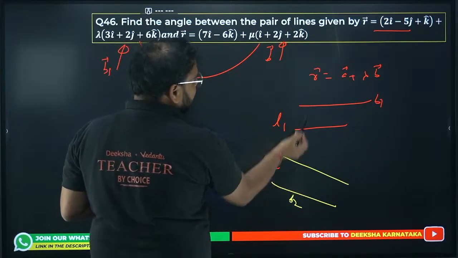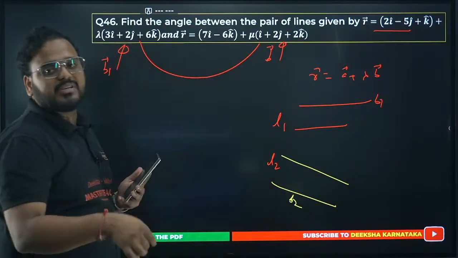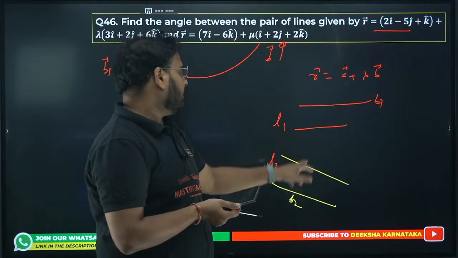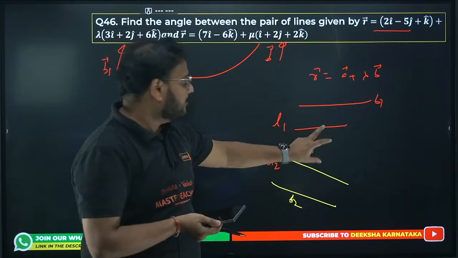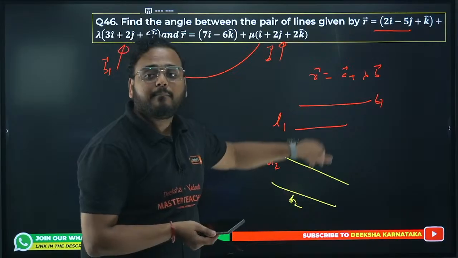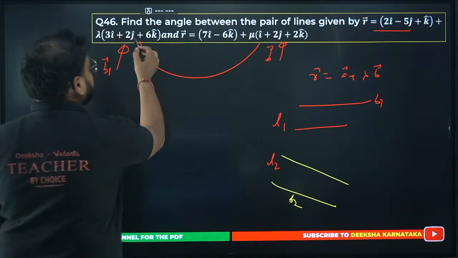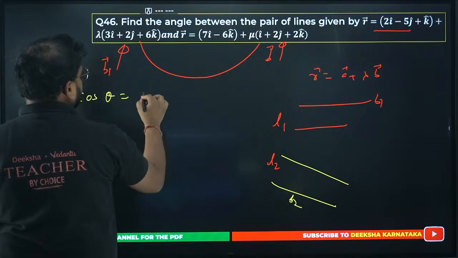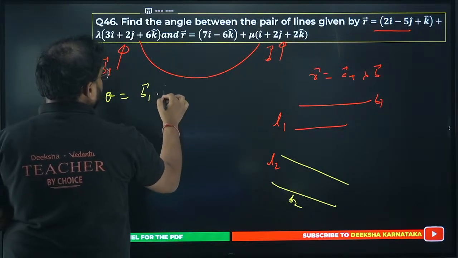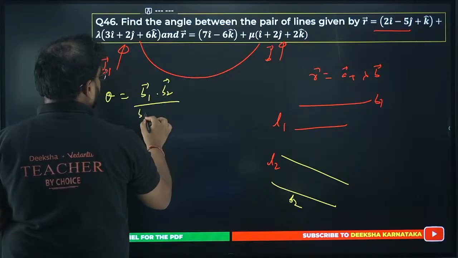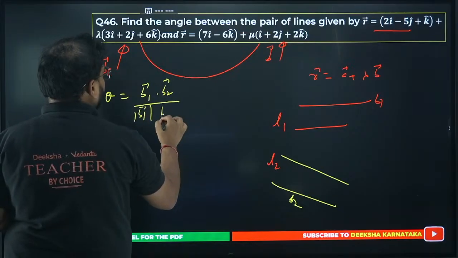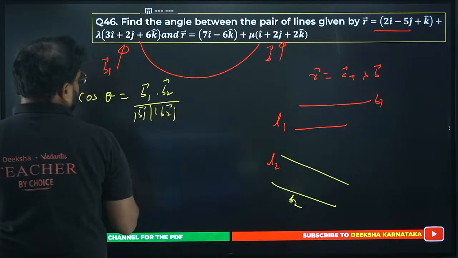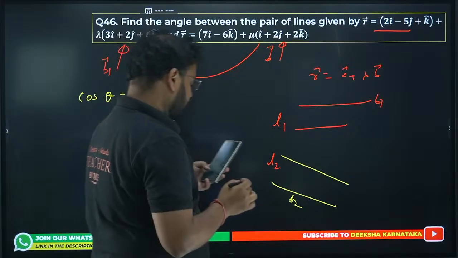If you find the angle between B1 and B2, because they are parallel, the angle between L1 and L2 will be same as the angle between B1 and B2. Because B1 and B2 are known, cos theta will be given by B1 dot B2 divided by mod B1 and mod B2. Please use this.